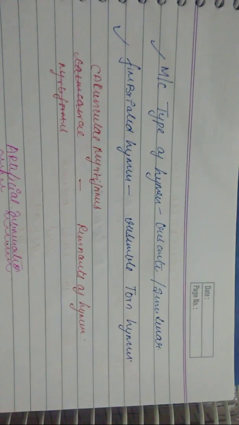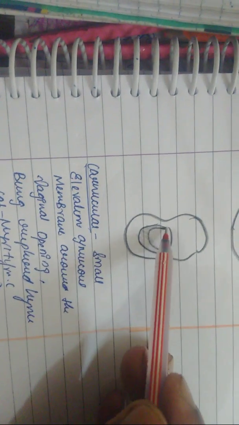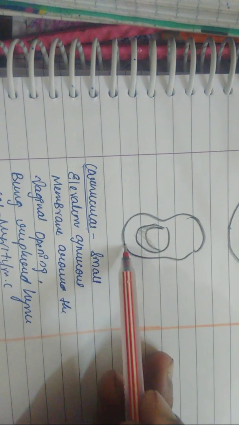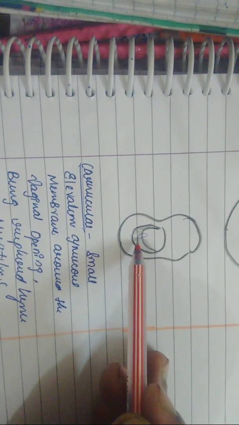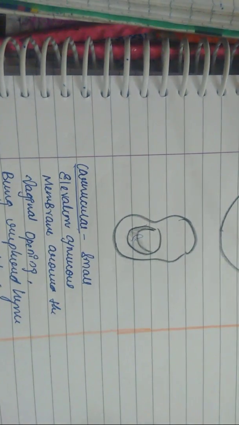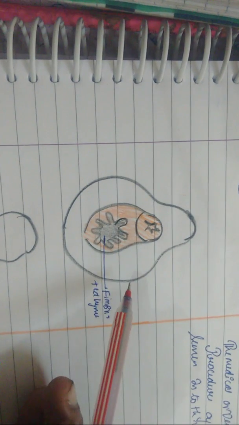The most common type of hymen is crescentic or semilunar. Let's see what that is. I have already told you the interior structure of the hymen. You can see this is the hymen, and this is what the semilunar or crescentic hymen is. Then you have the fimbriated hymen.